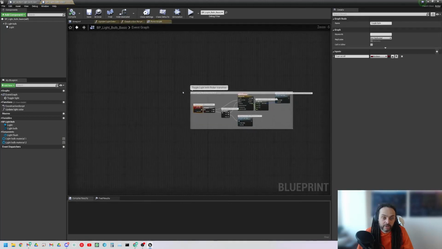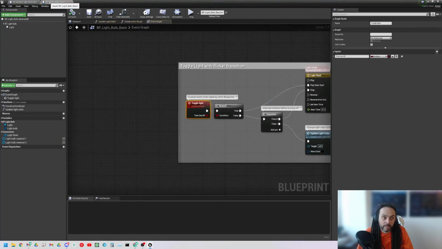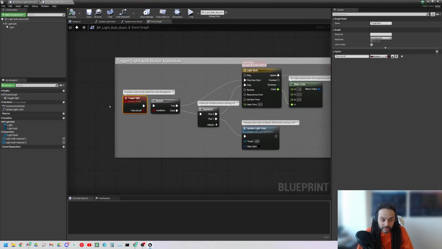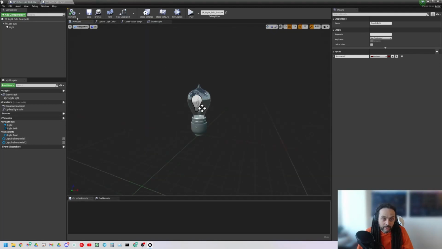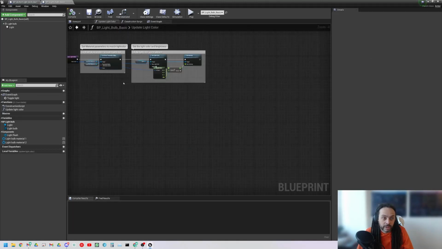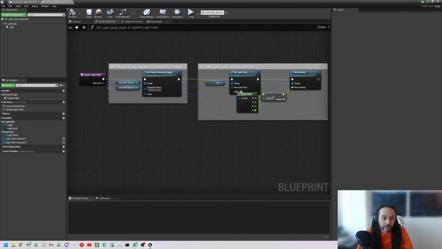What does that mean? So I'll just double click this and you'll notice it opened up the blueprint light bulb basic, and we have a quick look here, viewport, we have the bulb itself, the new blueprint that we're referencing. Okay, it's got a couple of functions here. It's obviously got its construction script, and it's also got something for updating the light color.